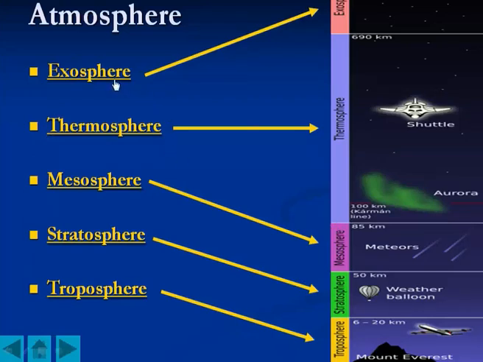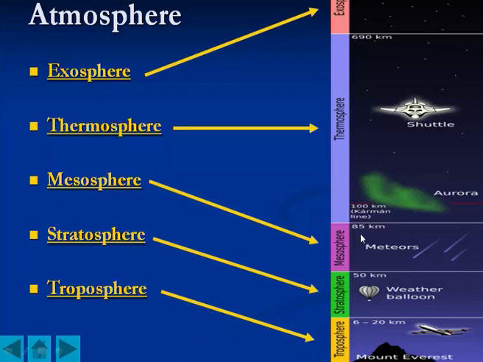So what is the atmosphere? We have been learning this since school time. This Mount Everest peak area in the sky is the troposphere. If we start looking at the atmosphere zones from the ground level, the first layer is the troposphere. Thereafter there is the stratosphere, where all the weather balloons are released, around 50 kilometers above the ground.